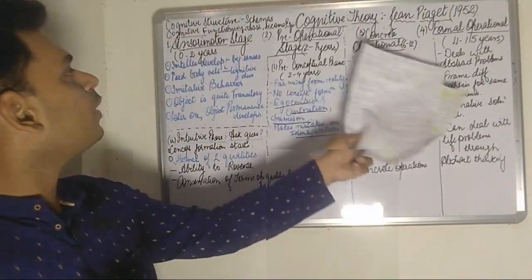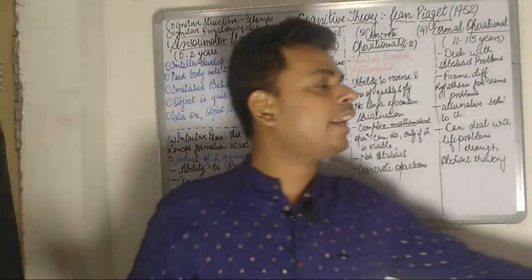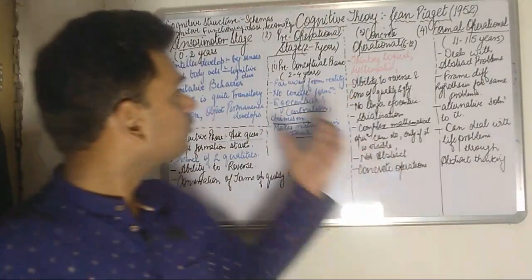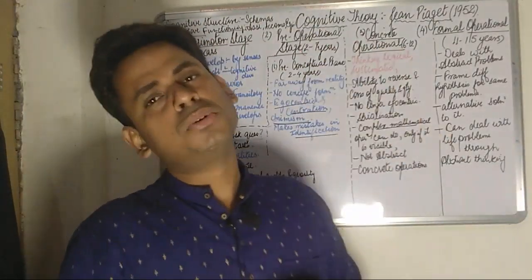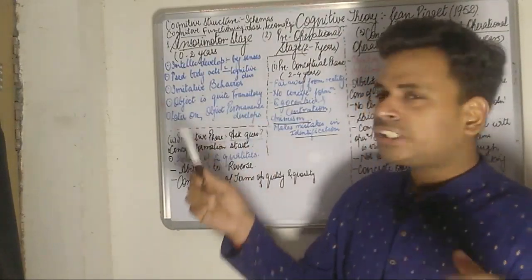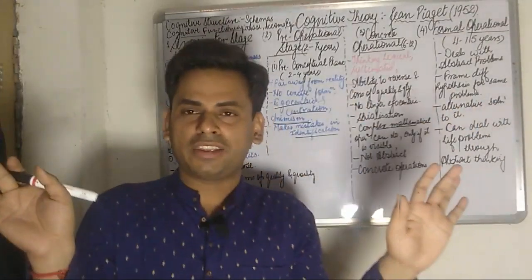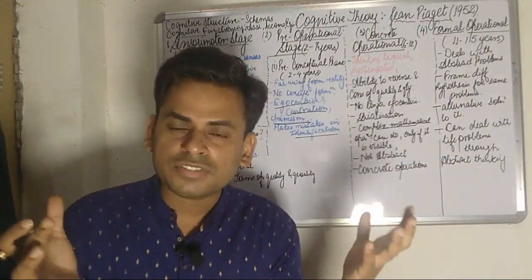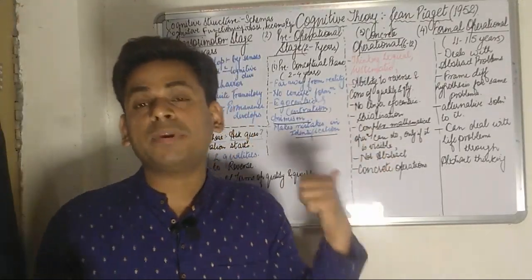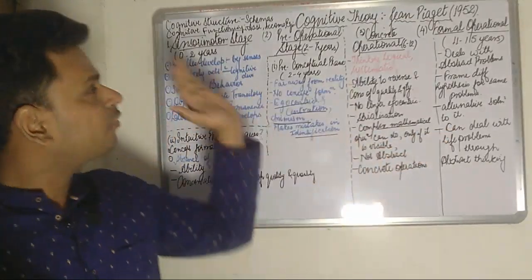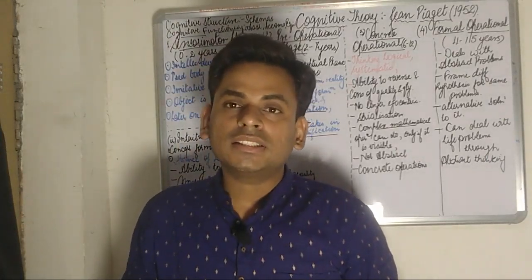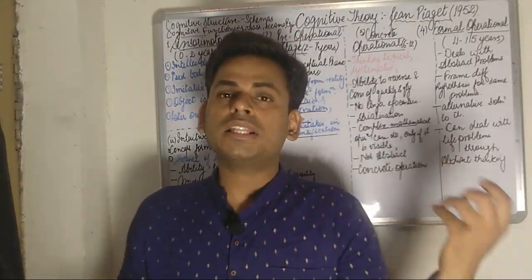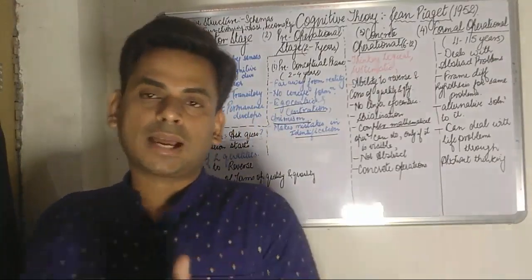Now, moving on to the next stage, that is the four stages of cognitive development. Piaget has described the entire life of cognitive or intellectual development in four stages. The first stage is the sensory motor stage, which begins from birth and lasts up to 2 years.